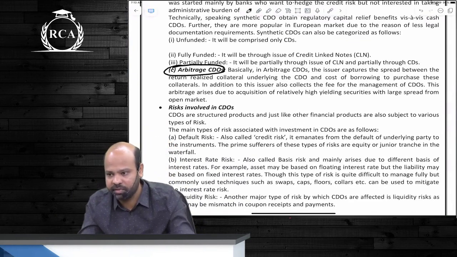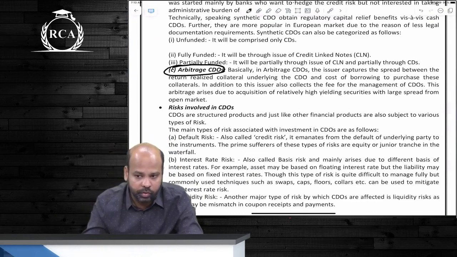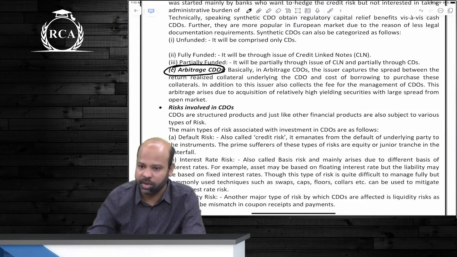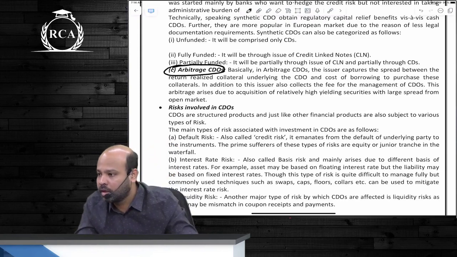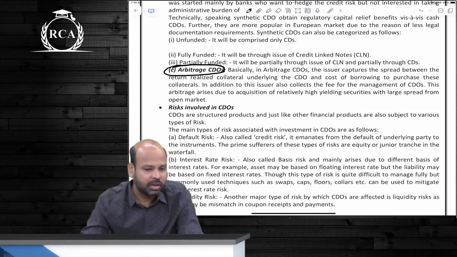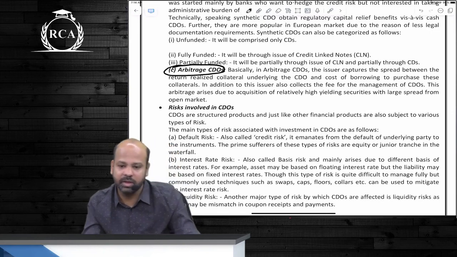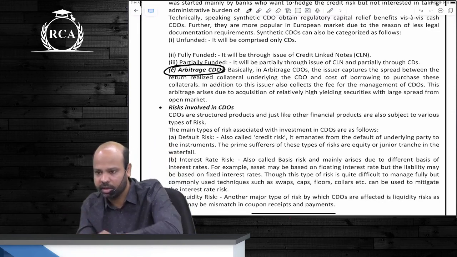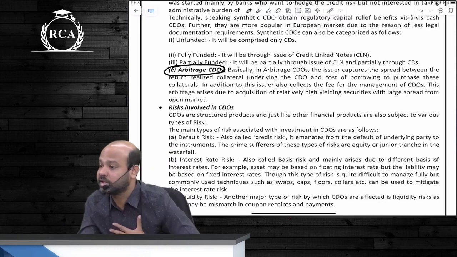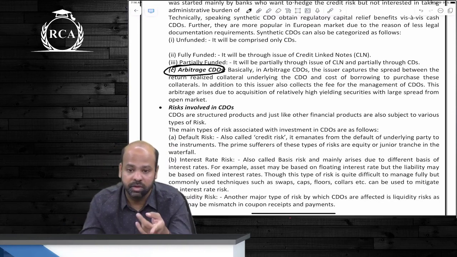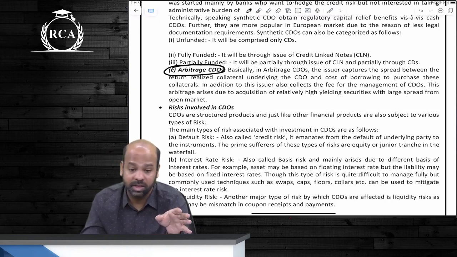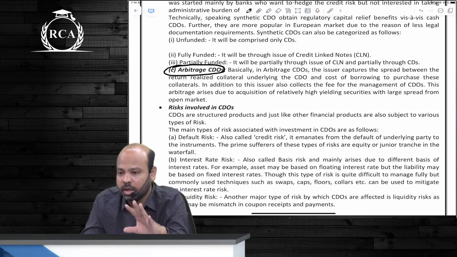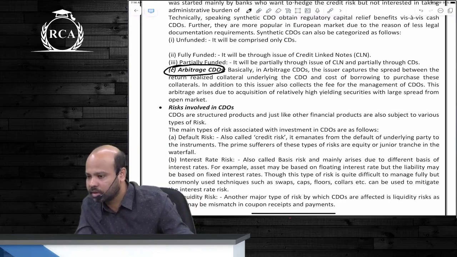ये जो debt obligations हैं from the market at a lower price. मतलब you see that there is a mispricing as such, beta the debt obligations are available at a lesser price. So you buy that and you are raising money at a lesser cost. I borrow money, say guys, from Dheeraj at a rate of 7% and I'm investing this money in debt obligations that are trading at a little lesser price in the market, on which I can generate a return of say 10%. So this differential 3% beta will become my gain. I'm borrowing at a lesser rate and investing that money in securities that offer me a higher rate. That is arbitrage CDO. Are we clear?